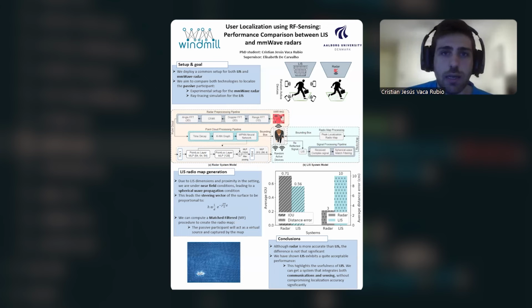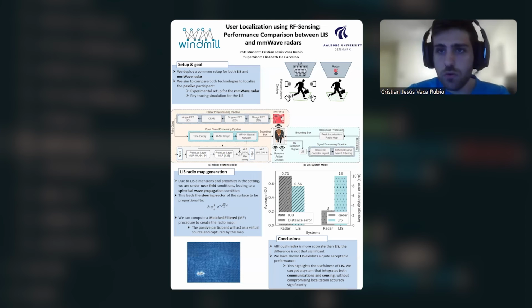I want to highlight that this is something we expected at the first, when we started the experiment. We assumed the millimeter wave radar was going to perform better than the LIS in terms of sensing and localization, because it's a device that is actually designed and deployed for that. So it makes sense that it's going to be more accurate.